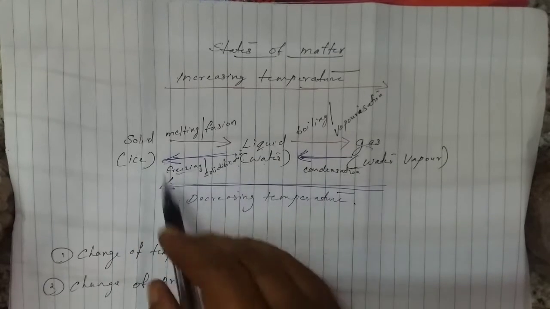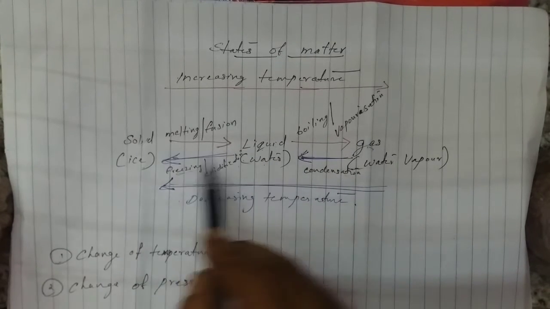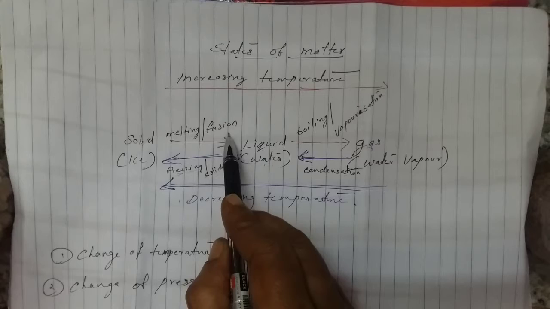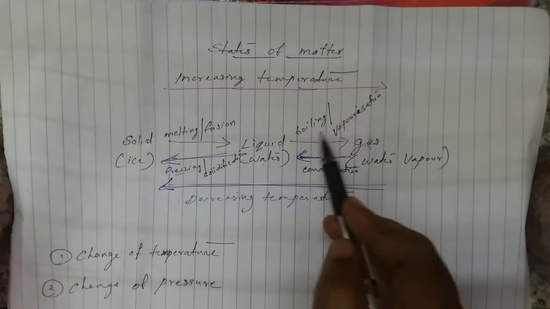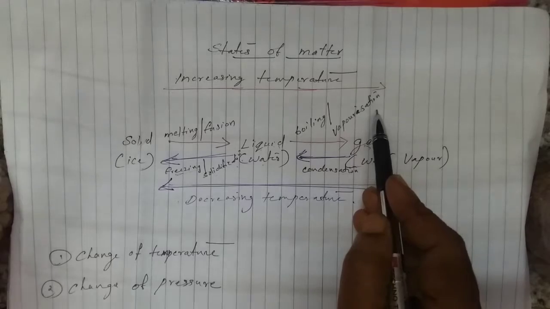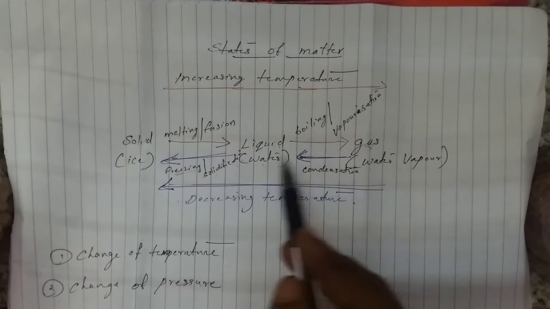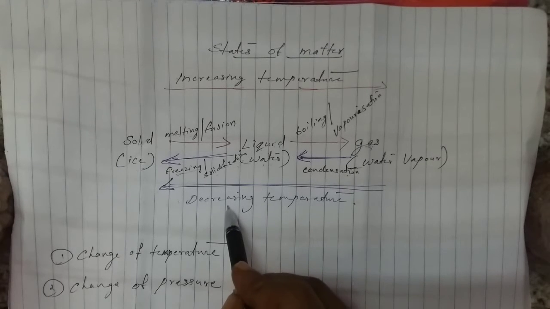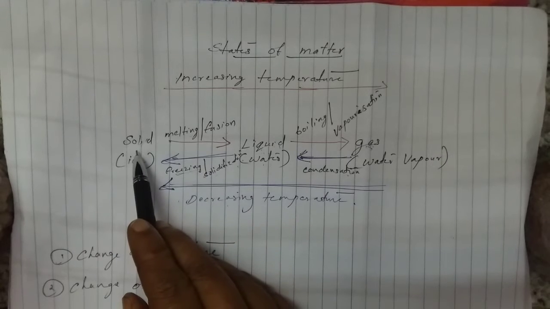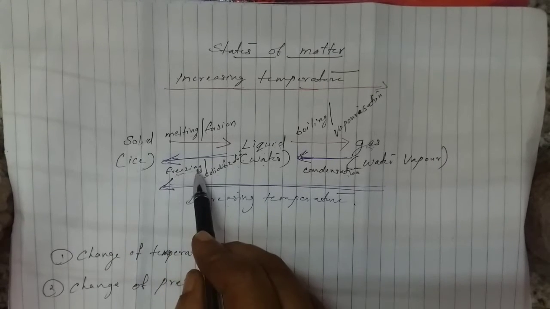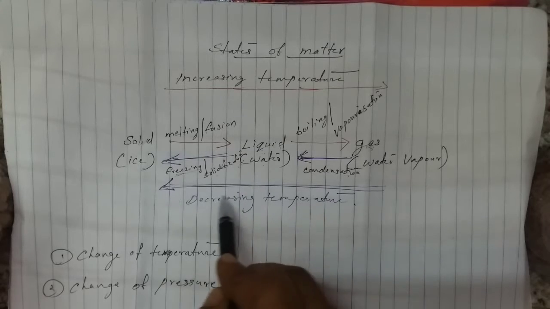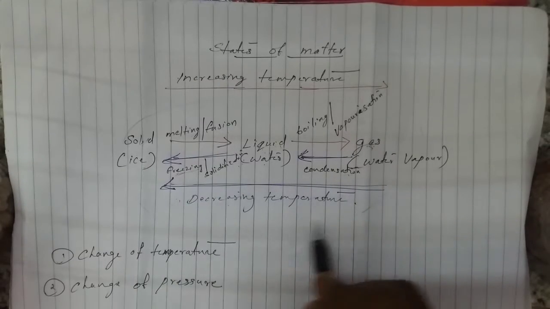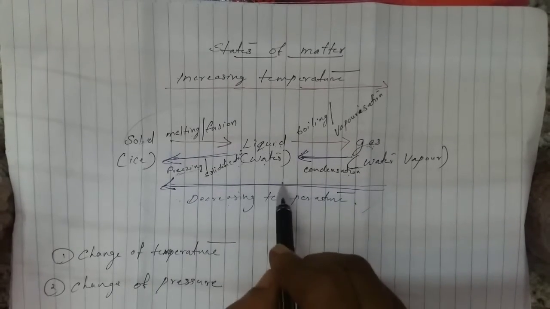So once again I am telling all these processes. Solid changes to liquid by the process of melting or fusion. Liquid changes to gas by the process of boiling or vaporization. And gas changes to liquid by the process of condensation. So here we are decreasing temperature. And liquid changes to solid by the process of freezing or solidification, that is also decreasing temperature. And this flow chart is very important, so write down this thing in your notebook.